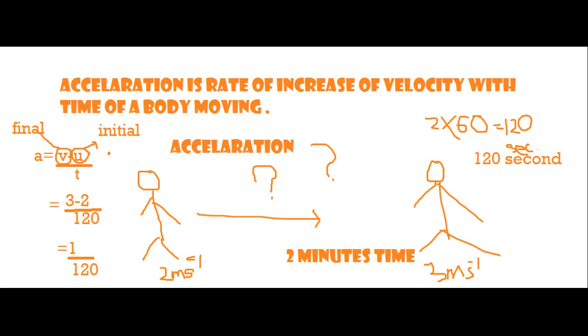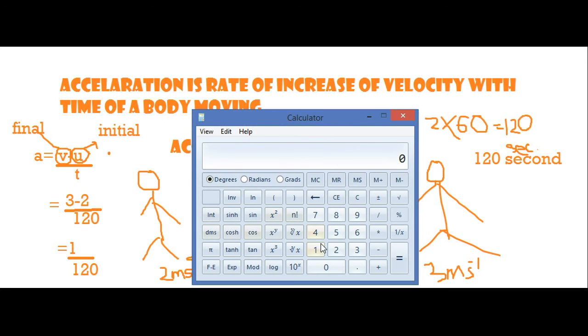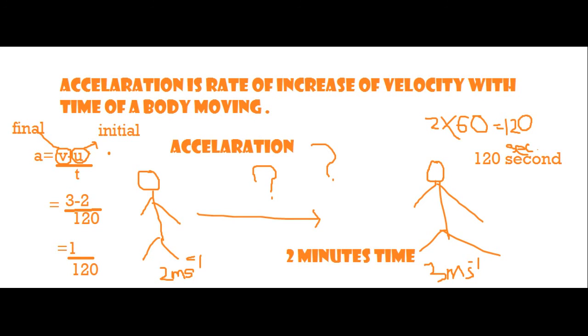Let me calculate it. 1 divided by 120. So acceleration is 0.008333 meter per second square, about 0.008 meter per second square. So this is how you calculate acceleration.